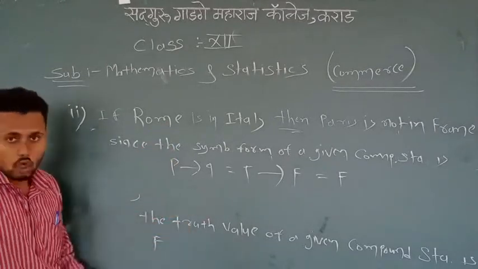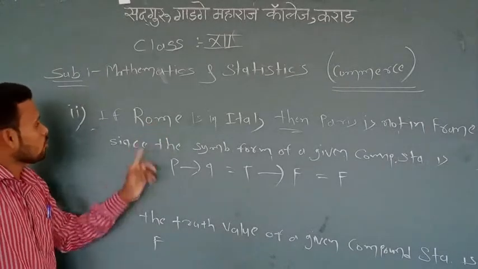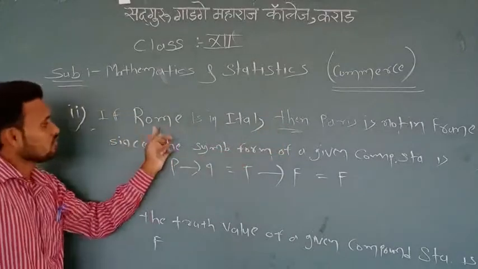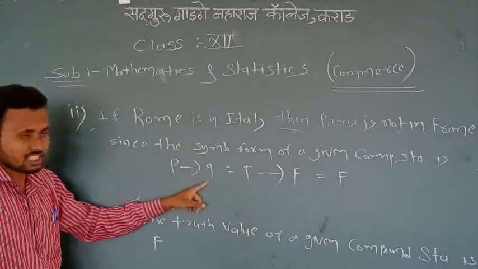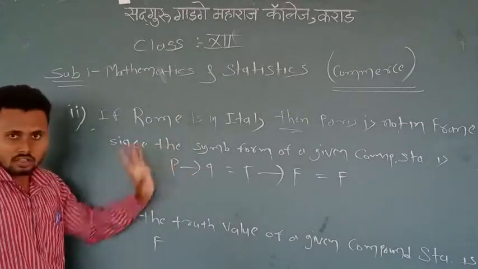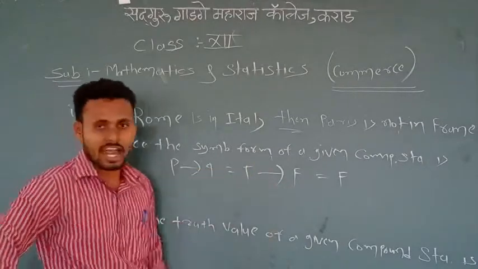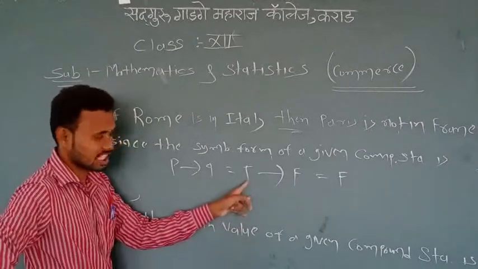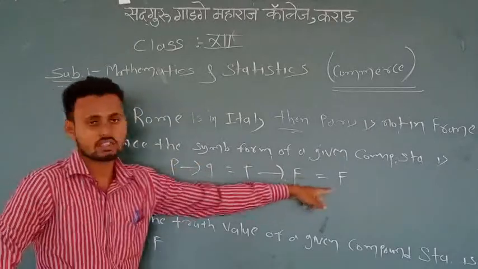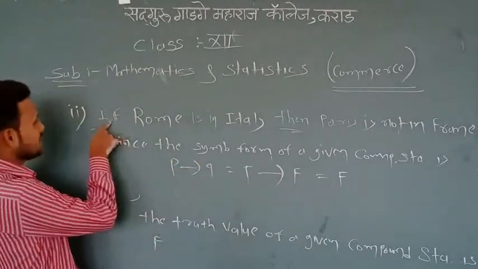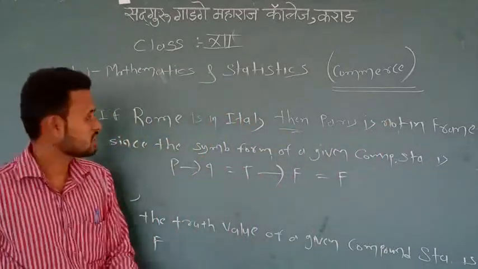Why false? Because, here is the reason: since the symbolic form of the given compound statement, if then, means a conditional statement. If P then Q means conditional statement. Therefore the symbolic form of the given statement is P implies Q. We find the truth value of P, and similarly the truth value of Q also we find out. These are false, and we know that in a conditional statement, if the first statement is true and the second statement is false, the conditional statement becomes false. P implies Q is false, therefore we say that the whole statement is false.